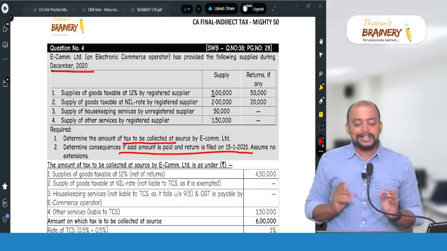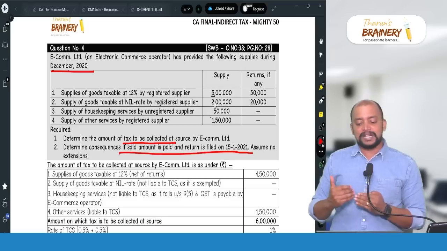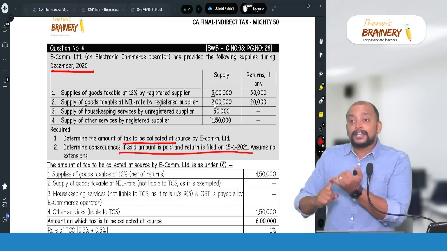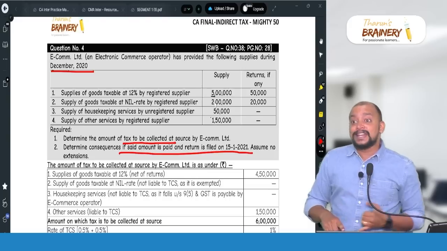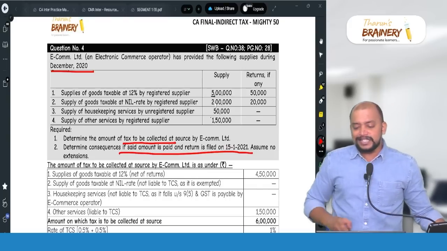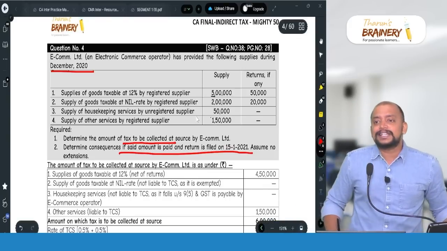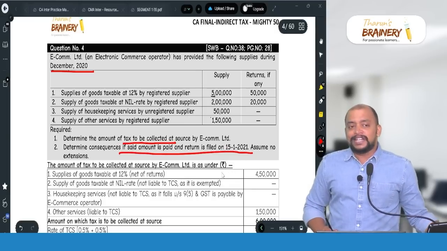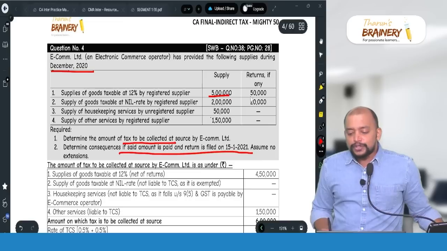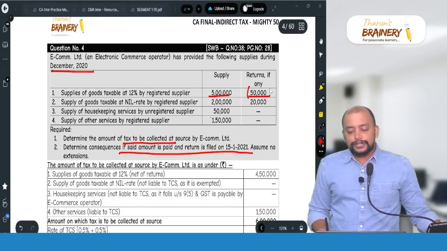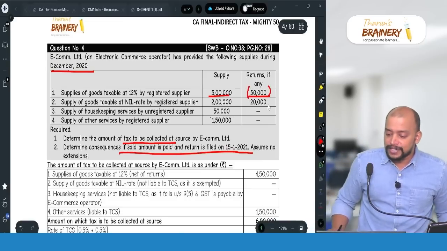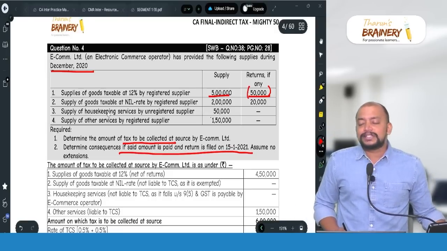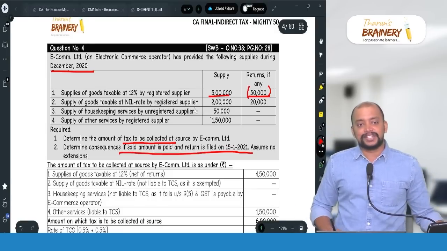So in this case, supply of goods taxable at 12% by registered supplier. This will attract TCS because the goods are taxable and the supplier is a registered person. So TCS is payable. However, TCS is computed on the net value of taxable supplies. While computing the net value of taxable supplies, we need to reduce the returns. So sales returns need to be reduced. So 5 lakhs minus 50,000. Then supply of goods taxable at nil rate by registered supplier.